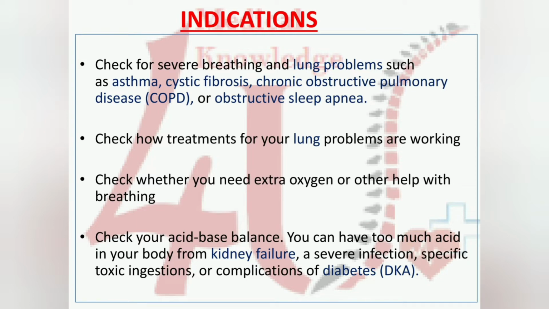And third one, check whether you need extra oxygen or other help with breathing, because if the patient has a breathing problem, we have to give oxygen. Sometimes we need to give extra oxygen. All these things we can check through ABG. And last one, check your acid base balance. You can have too much acid in your body from kidney failure, a severe infection, specific toxic ingestion, or DKA, diabetic ketoacidosis. Means if the patient has some serious kidney or other infectious problem, at that time we can check the acid balance through ABG.